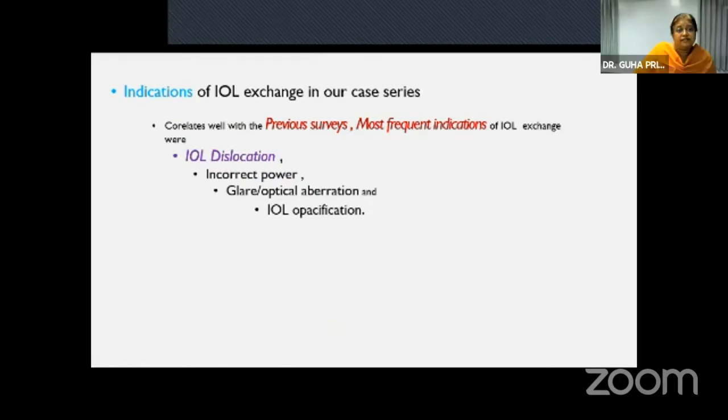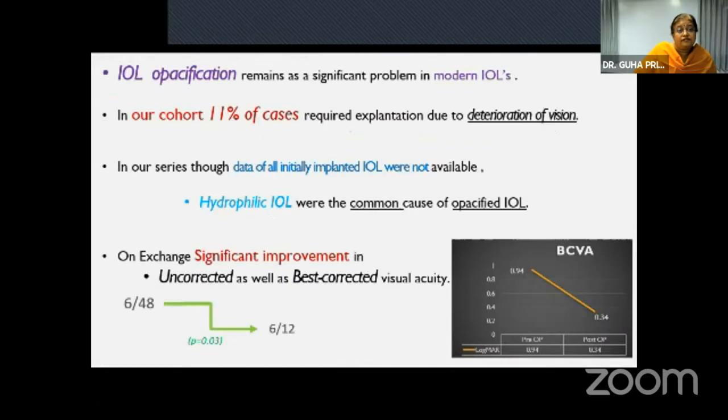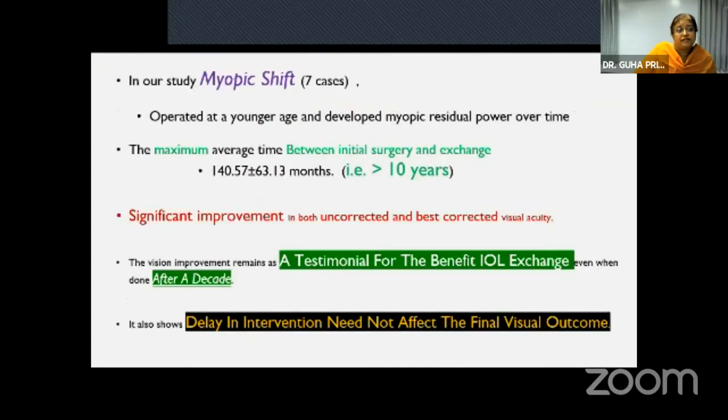The indications for IOL exchange in our case series correlated well with the previous ones, and 11 cases of opacified IOL. Although data of the initially implanted IOLs were not available, hydrophilic IOLs were the more common cause, and myopic shift in 7 cases. They had the longest duration, greater than 10 years, and significant improvement in both uncorrected and best corrected vision. This remains a testimonial for the benefit of IOL exchange even when done after a decade.